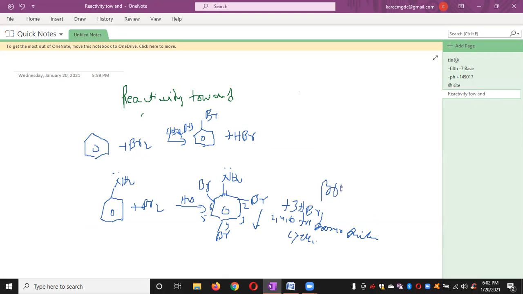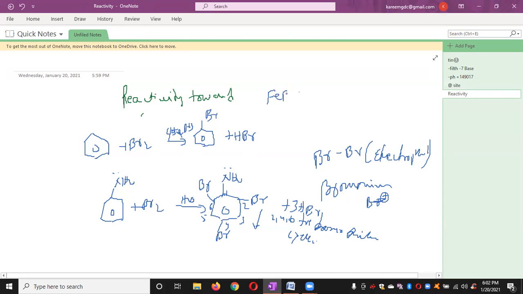Generally we need to assume this because the bromine molecule itself is considered a neutral electrophile. When we use FeBr3 plus Br2, we get FeBr4 along with Br plus, which is the electrophile. Here also the bromine molecule itself acts as an electrophile.